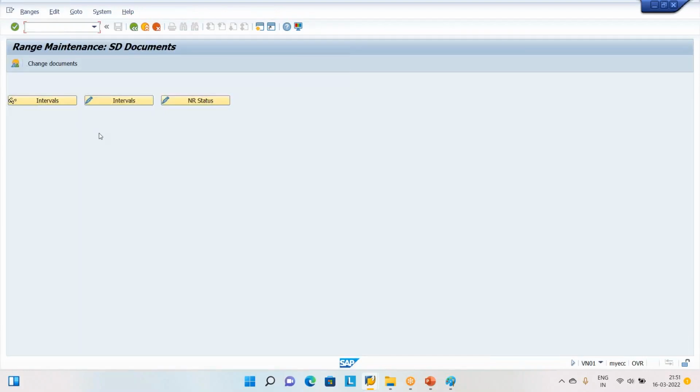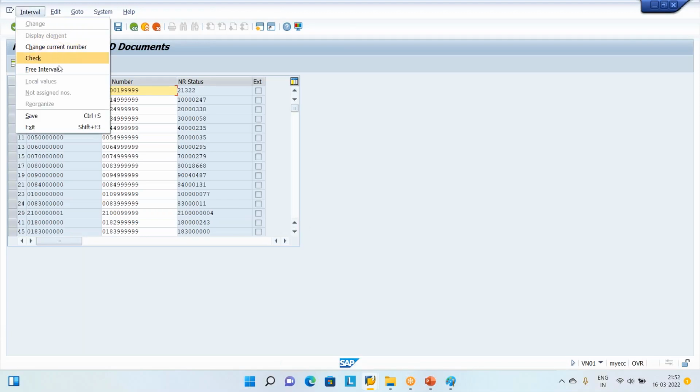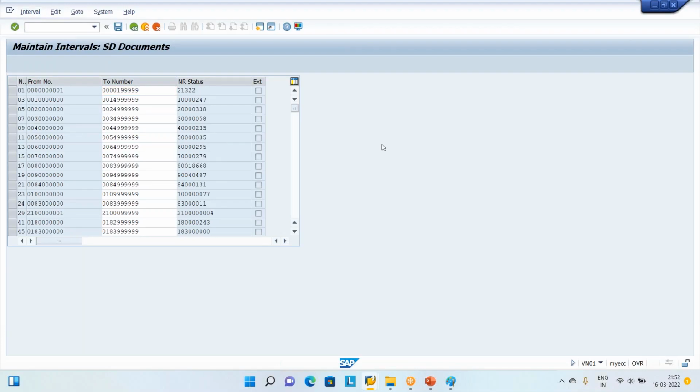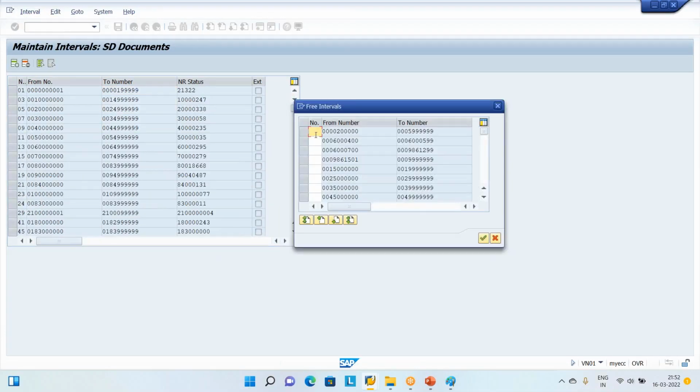Then the system is going to say same story. How guys are going to do, SD guys are also going to do. Click the pencil mark interval button. The system shows the number ranges already used, created and grabbed by our seniors. I don't want that one. I will click the free intervals button. The system says, Srinivas, these are the free intervals. One of the intervals I am going to choose.